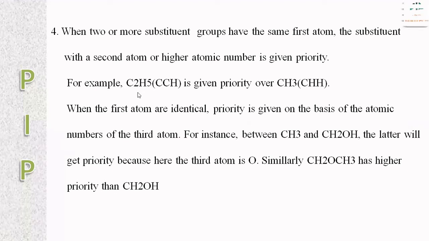When comparing C2H5 and CH3, C2H5 is given more preference than CH3 because the second attached atom has a higher atomic number. Carbon, carbon, 6, 6; carbon, hydrogen, 6, 1. So 6, 6 is given priority, and the priority is given to C2H5 over CH3. Similarly, if the second two atoms are the same, we have to move towards the third one.